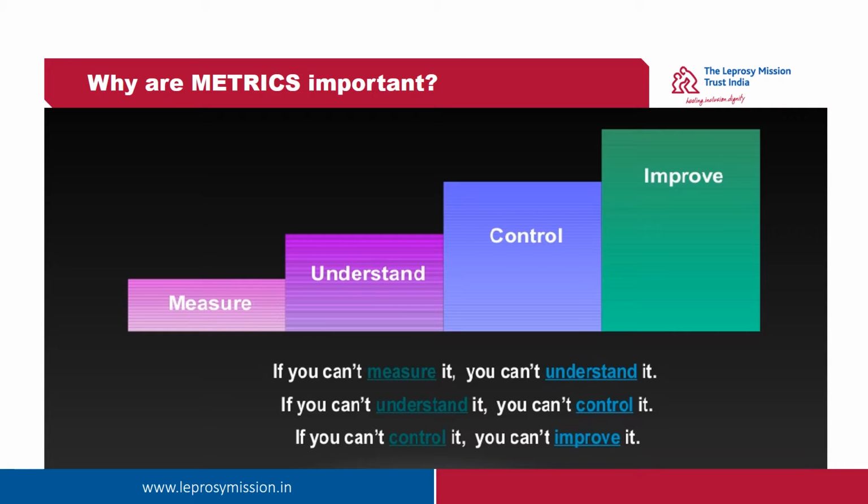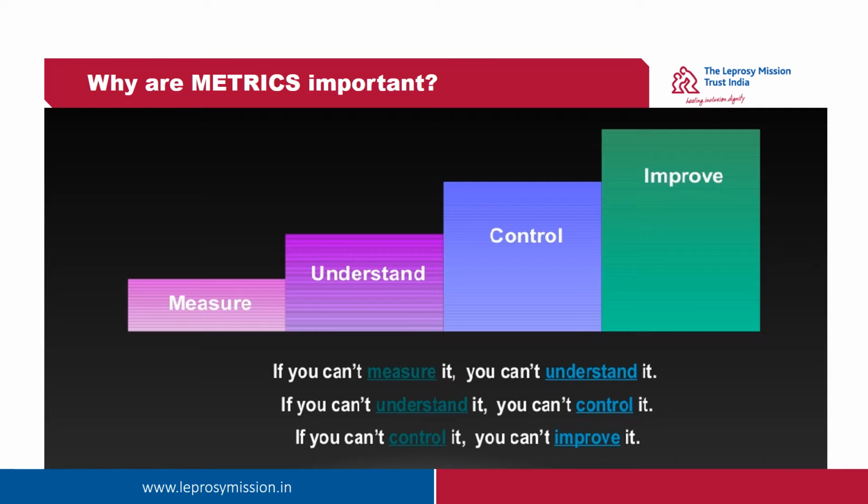Why are metrics important? In HR, metrics are used to measure, understand, control, and improve on systems. It is said that if we cannot measure it, we cannot understand it.